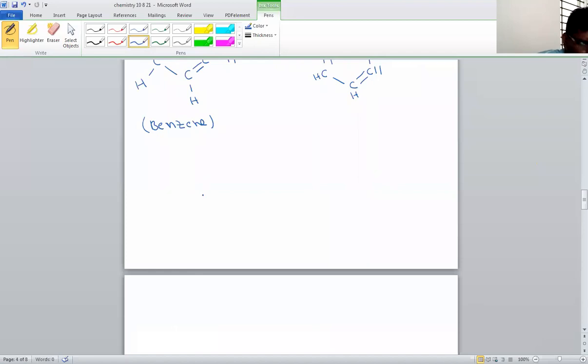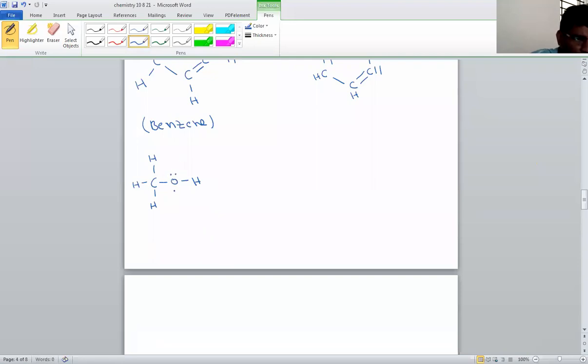Finally, this molecule. So this is the complete structure of methanol.